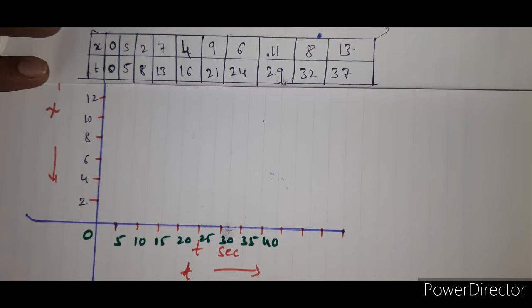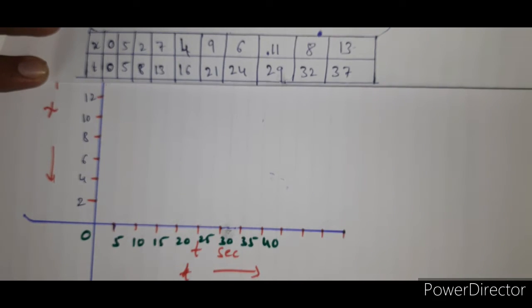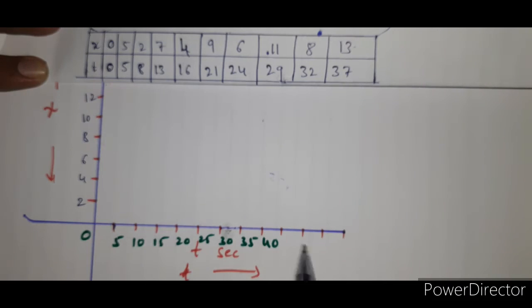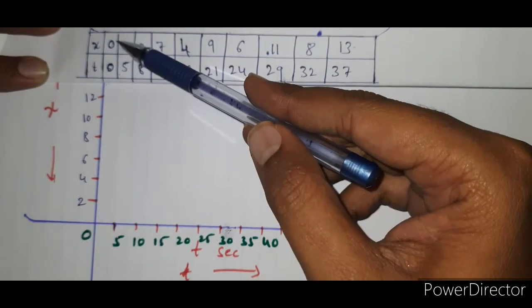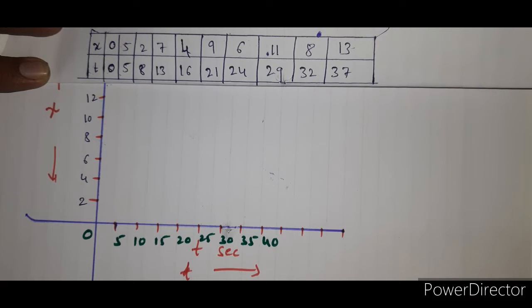Okay, so now we'll draw a position-time graph. Already we know the position with respect to time values. Here we consider along the y-axis the position, and along the x-axis the time in seconds. So at 0 second the position of the body is also 0, right?